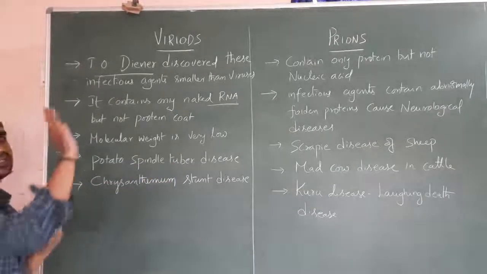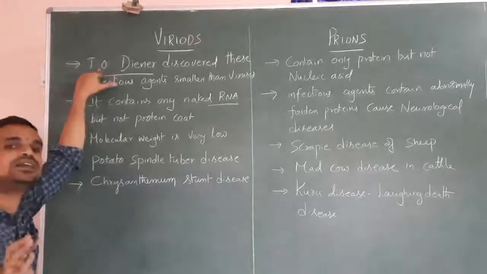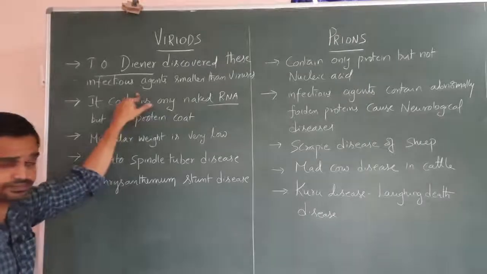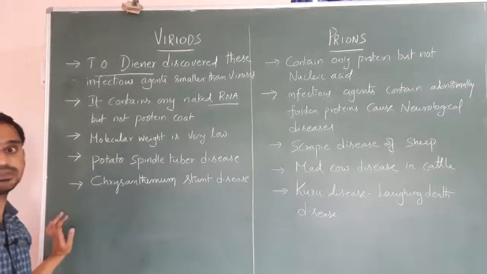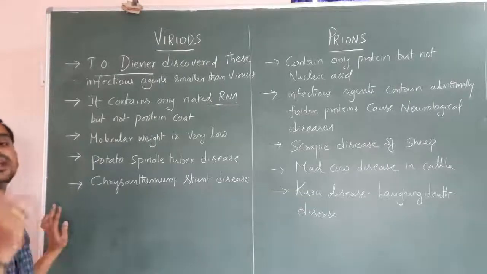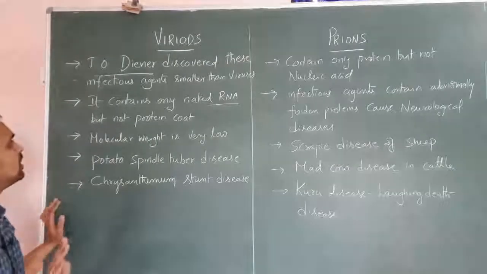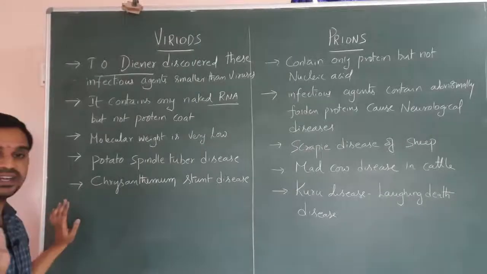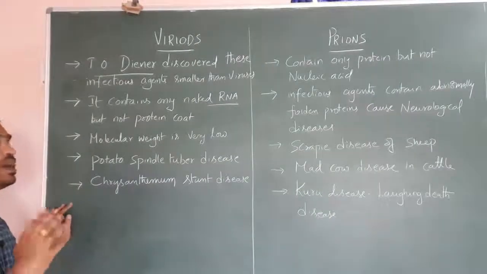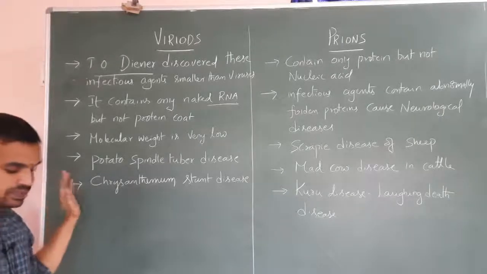So in viroids, here are the points. T.O. Diener discovered the viroids. These are the infectious agents. They are very small when compared to the viruses. The molecular weight is low. They contain only the genetic material but not the protein coat. And they cause diseases, that is potato spindle tuber disease and chrysanthemum stunt disease. So this is about viroids.